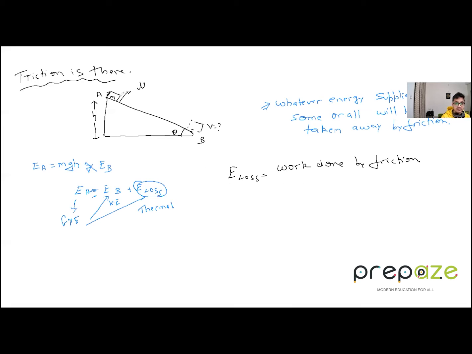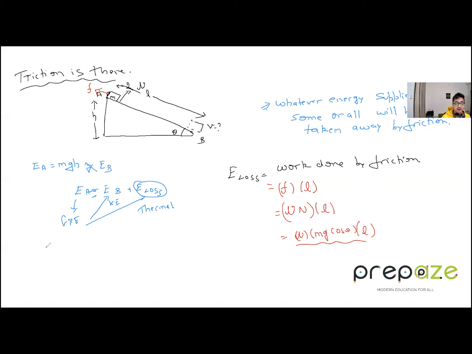In this given question, let's say this is h, and the length of the inclined plane is L. The friction force is acting backward, which is F. What is the work done by a force? Again, remember the formula: it is F into L, because it is F into S. F is the friction force and L is the length. Now what is the value of F over here? It is mu into N. We discussed this in the forces chapter. Now what is N? N is equal to mg cos theta. That also we discussed in the forces chapter, into L, and that is the E loss.